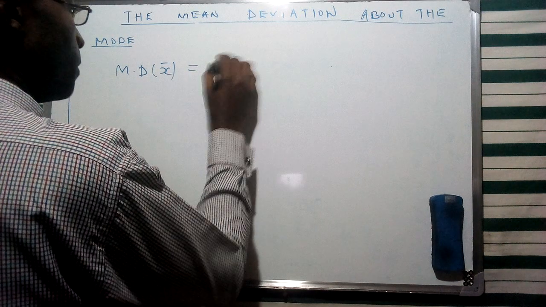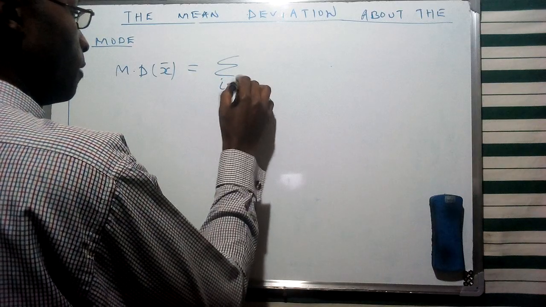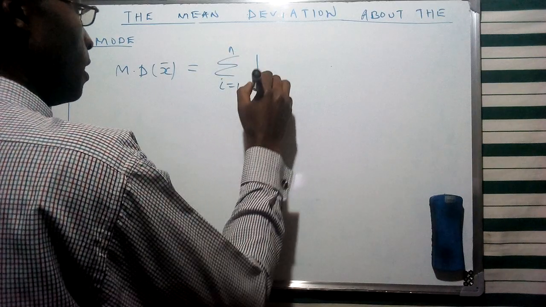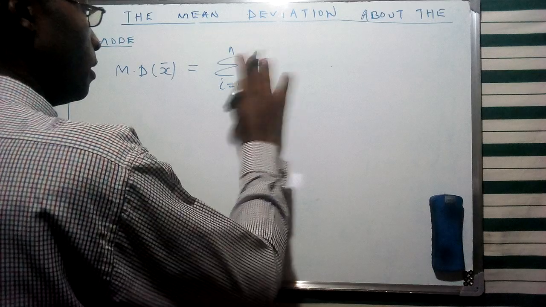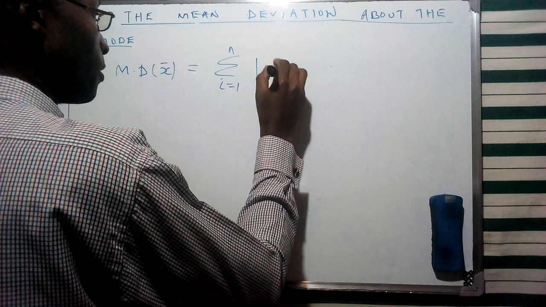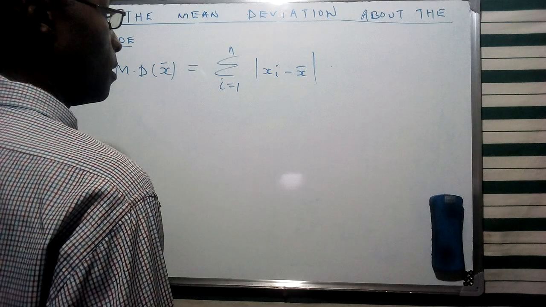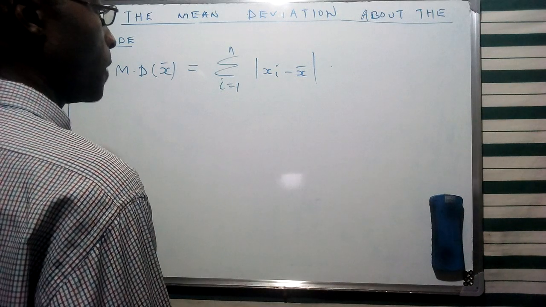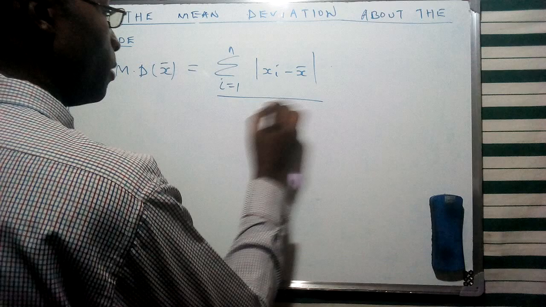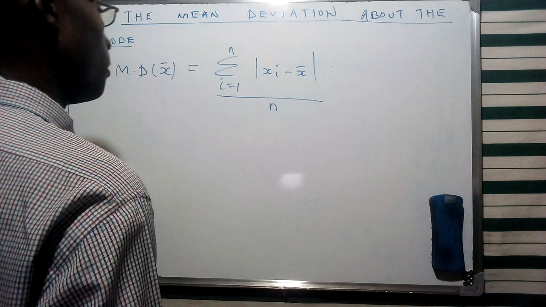We are given a formula for this deviation: the absolute value of the difference between the average and each data value, divided by the total number of observations.